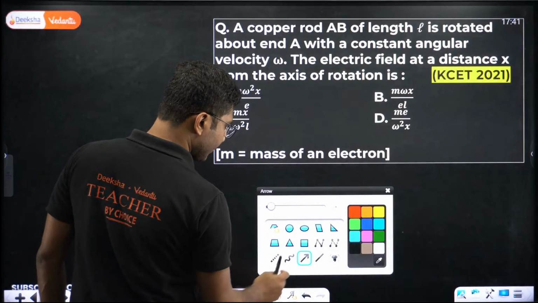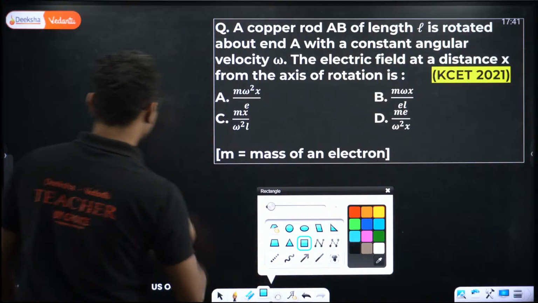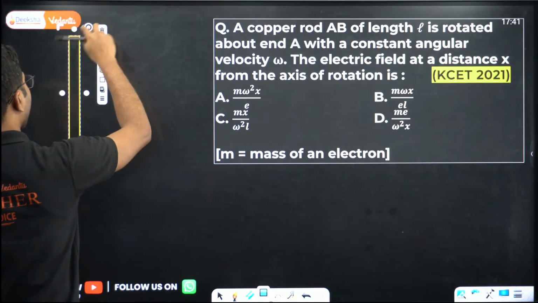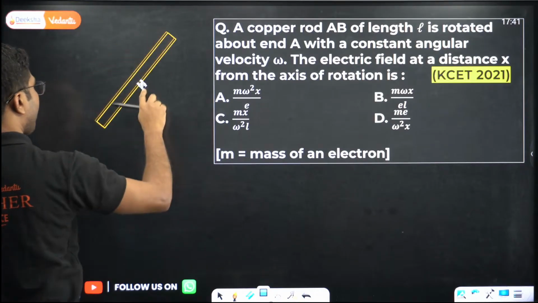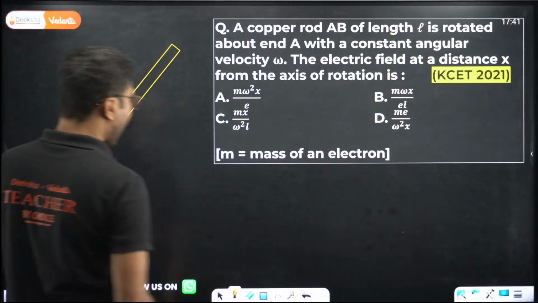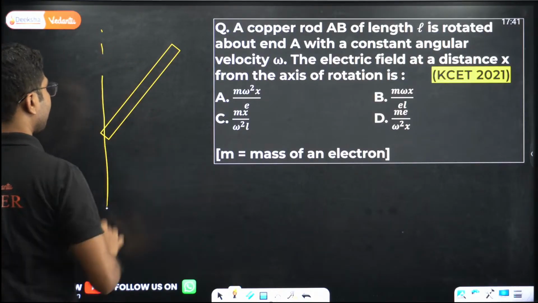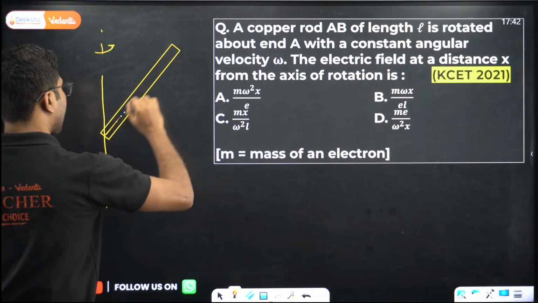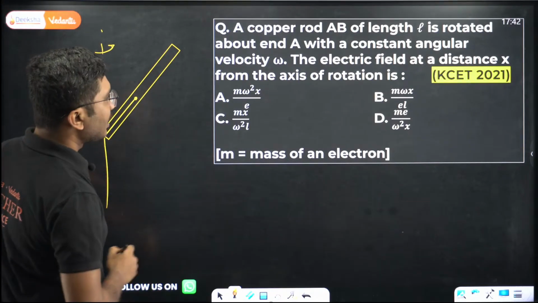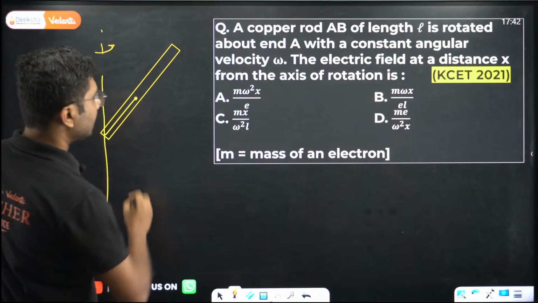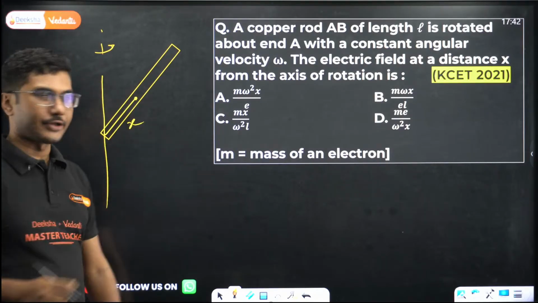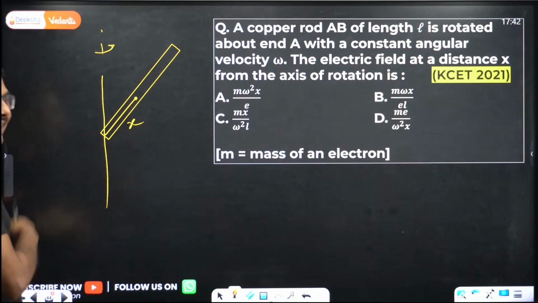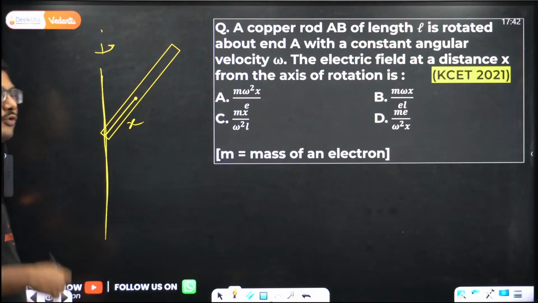So let me use a diagram. Suppose this is the copper rod, and it is being rotated around some axis. Now we are trying to find the electric field at a distance x from the axis of rotation. Now nothing else is given. So how to find the electric field?